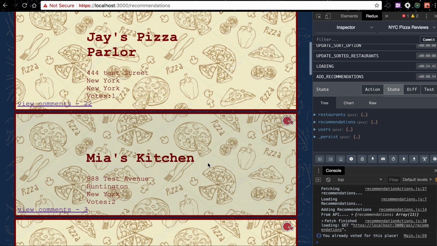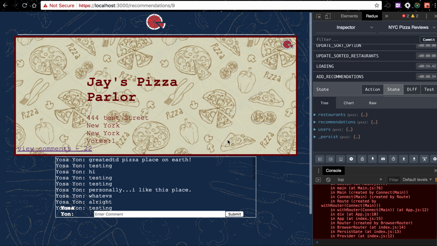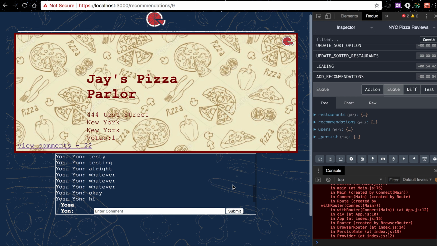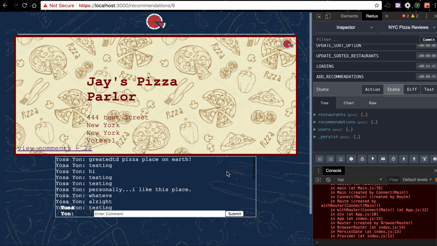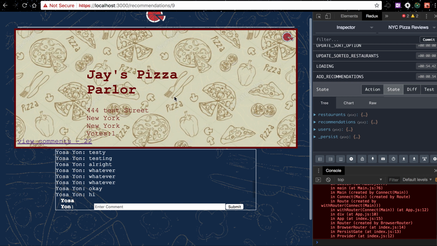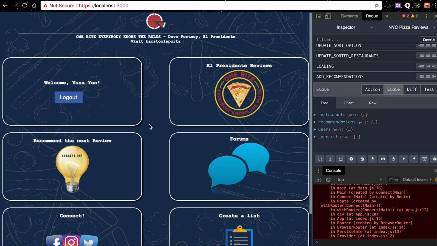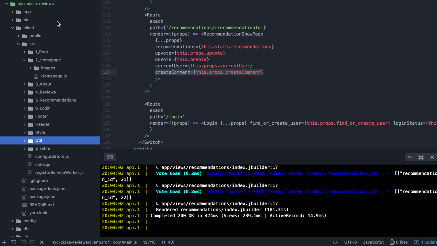Okay, so I am going to click on Jade's Pizza Parlor, and this is the recommendations show page, and there's a scroll bar on this div here which displays all of the comments that I have been testing with. I'm going to go back, and that is it. Now I'm going to show you my code.